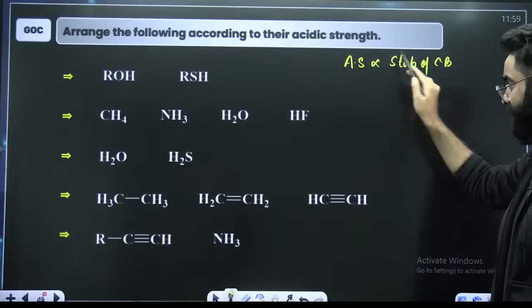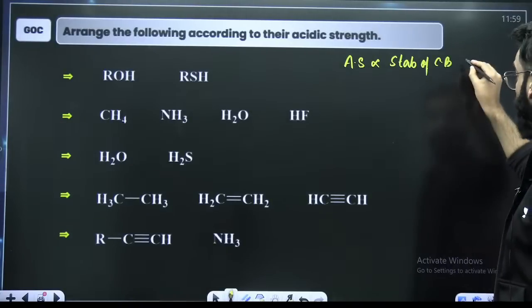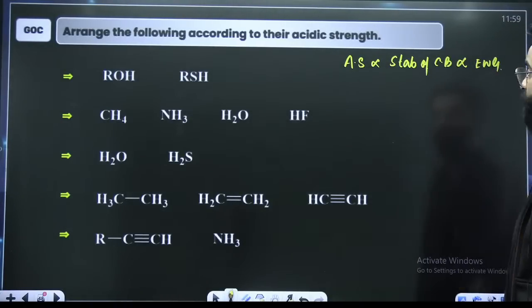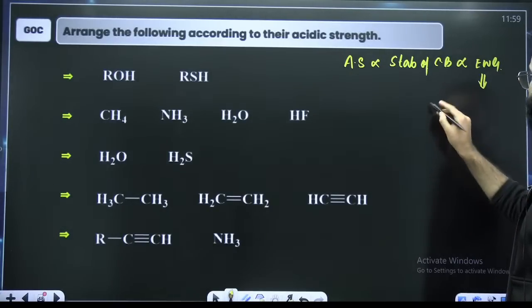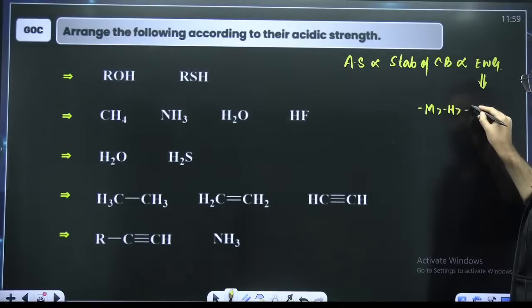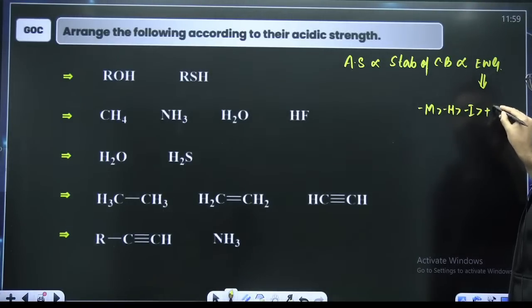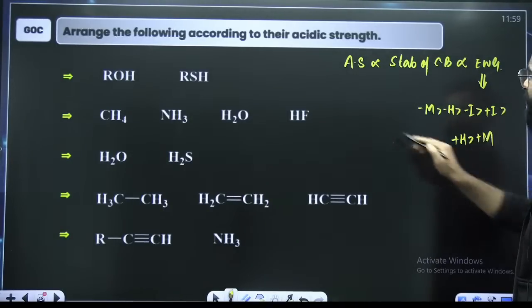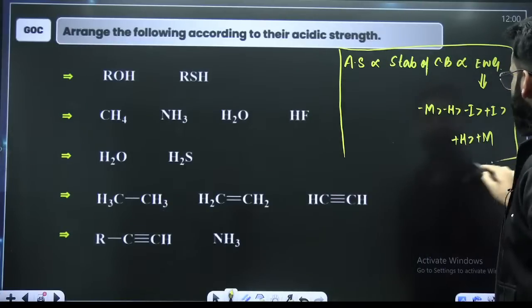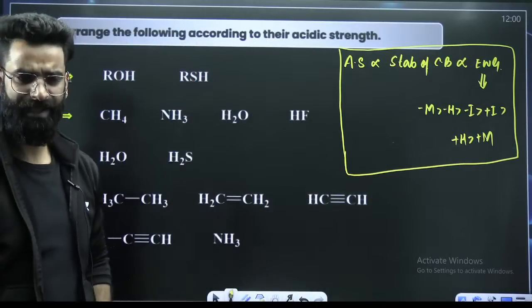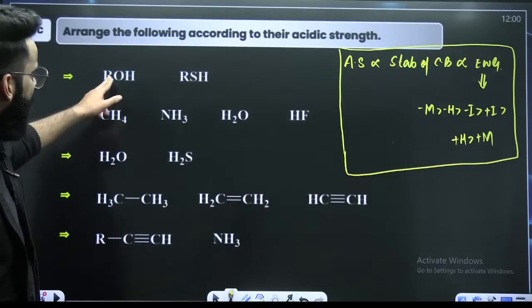Acidic strength of the acid is directly proportional to stability of conjugate base, and conjugate base is stabilized by electron withdrawing groups, and in the electron withdrawing groups, we give priority to minus M first, then minus H, then minus I, then plus I, then plus H, then plus M. This is the rule which you have to remember. That's all. Nothing else. Done and dusted, right? Okay, ROH, RSH.